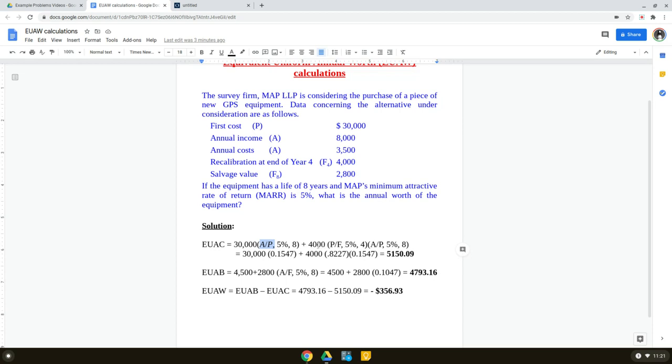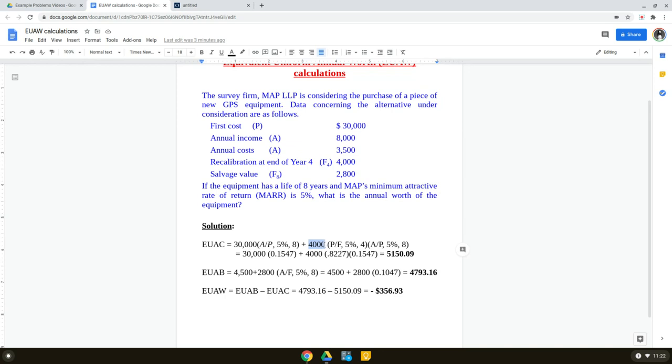So first we need to bring it to time period 0. We want to find its equivalent P value in time period 0, and then we can multiply it by the A given P factor to distribute that over 8 years. So let's use that approach.